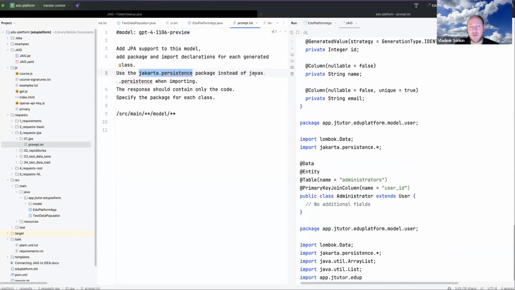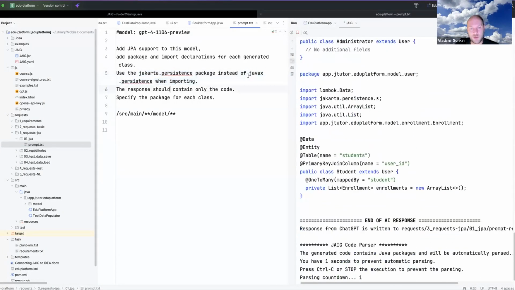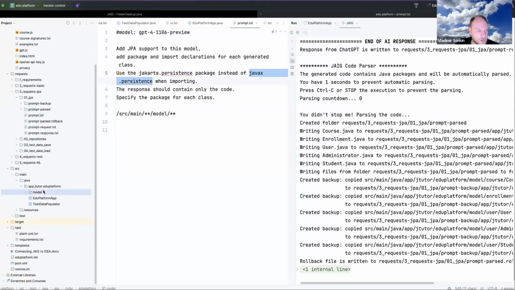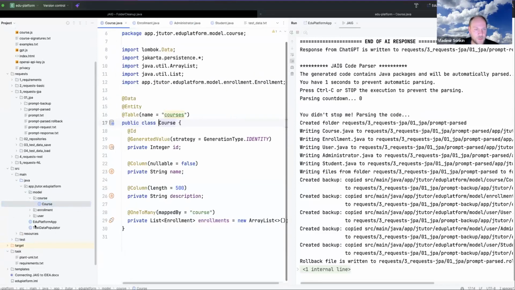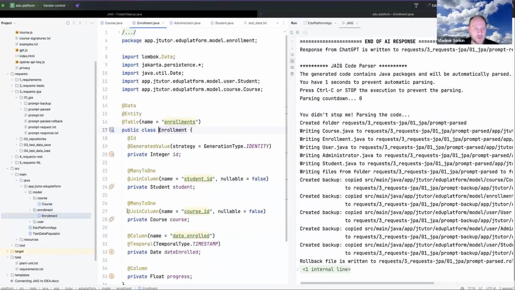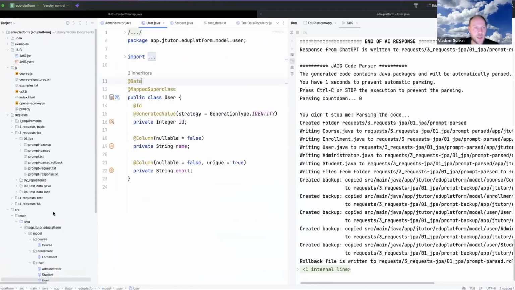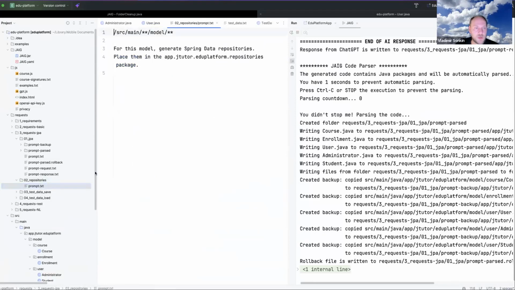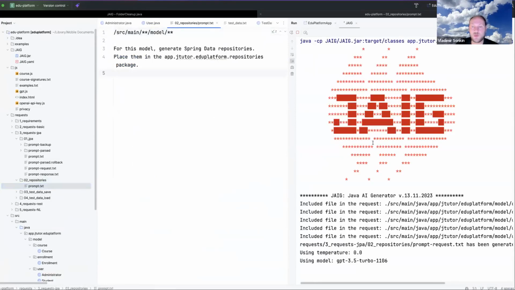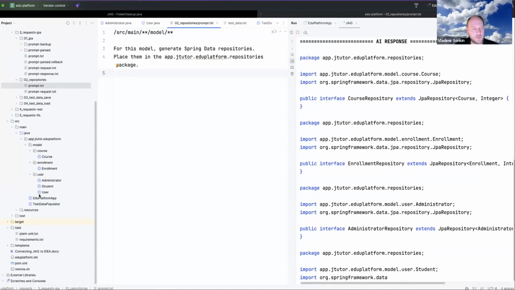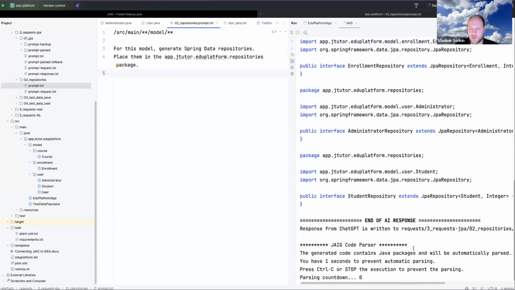This is because it is learned on the older sources, and older sources, you know, this package has been changed recently. Okay, and okay, I should check. So the classes now have all necessary annotations, JPA annotations. This is really good. And I now want to generate repositories. I'm asking to generate Spring Data repositories. Okay, it is generating repositories. And well, these are repositories generated.